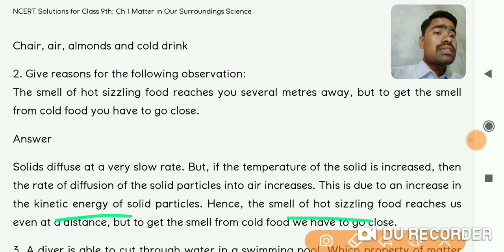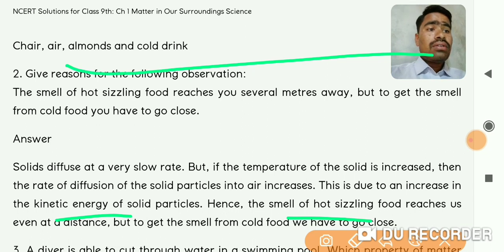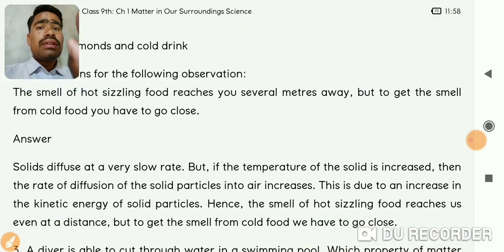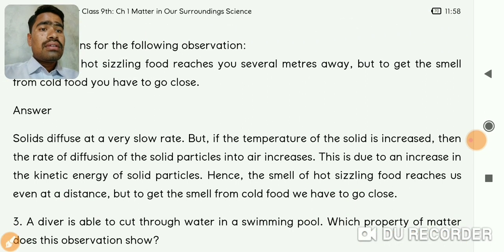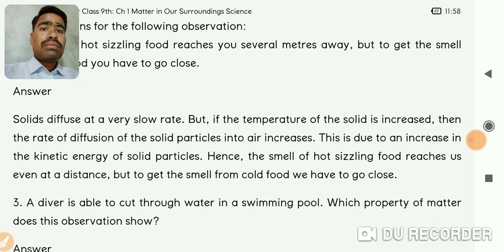Hence the smell of sizzling hot food reaches us even from a long distance. But to smell cold food, we have to go close, because the particles do not have sufficient kinetic energy to reach a long distance.